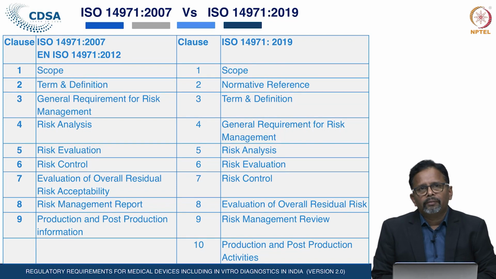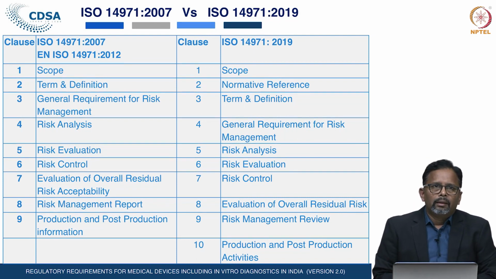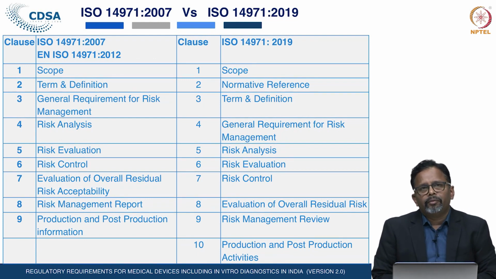Information has been replaced with activities. And the risk management report, that is clause 8 of the old version, becomes clause 9 of the new version, and that risk management report has been renamed as the risk management review.